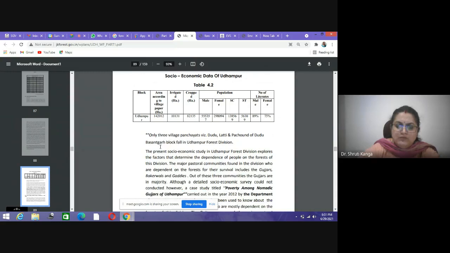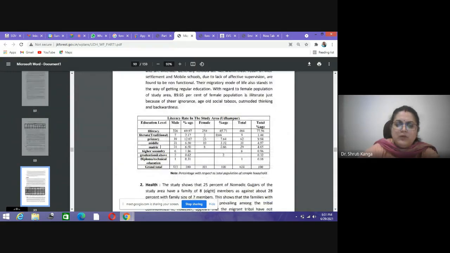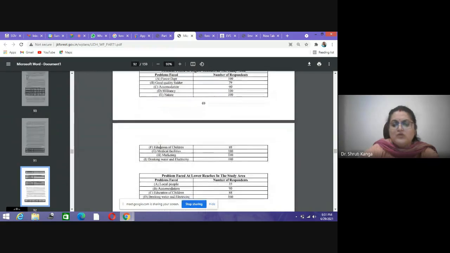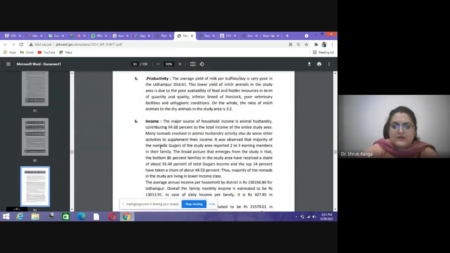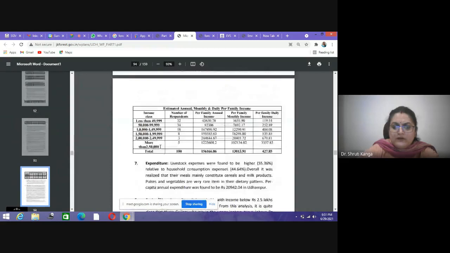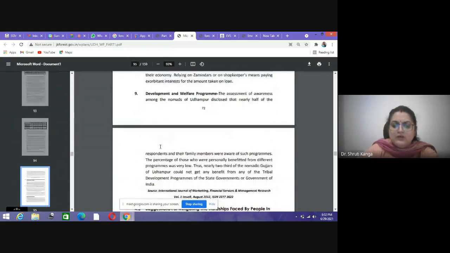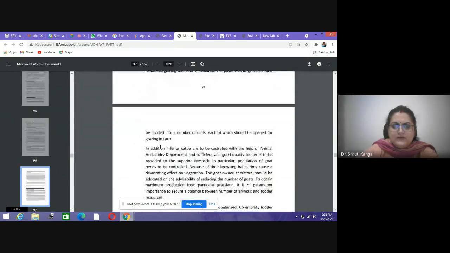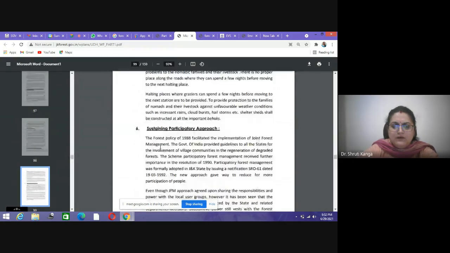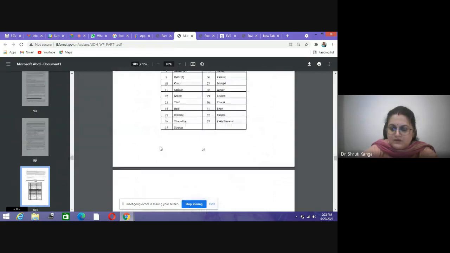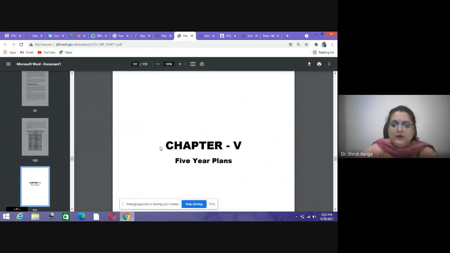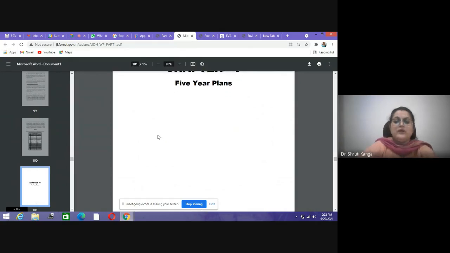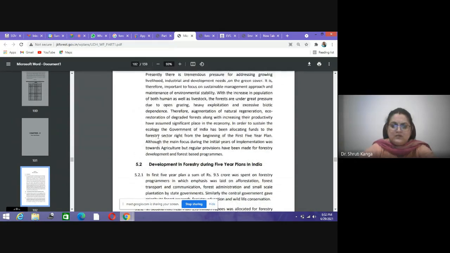So this is complete information about the different produces, how these produces are being utilized, and what are the different incomes the area is having. Okay, so all this information is being saved in chapter 4. Now in chapter 5 we have 5-year plans. What are their plans in the next 5 years?